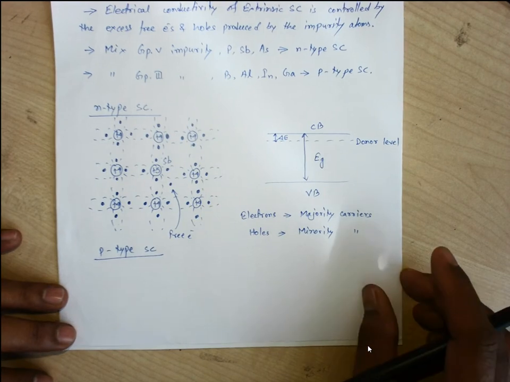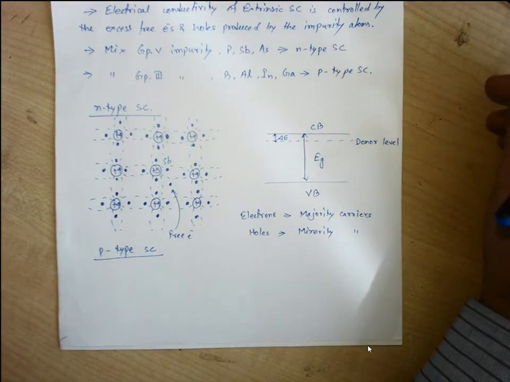Right, but if we consider an intrinsic semiconductor, we can have electrons and holes both by thermal excitation. Now when this impure atom has been added, the number of electrons coming to the conduction band is more than the number of generated holes. In an intrinsic semiconductor we have an equal number of electrons and holes, right?